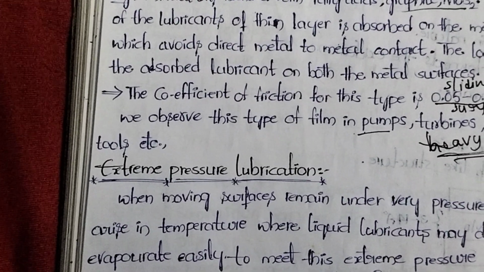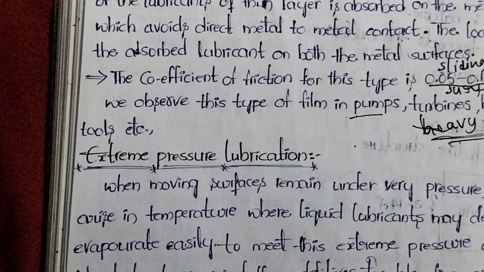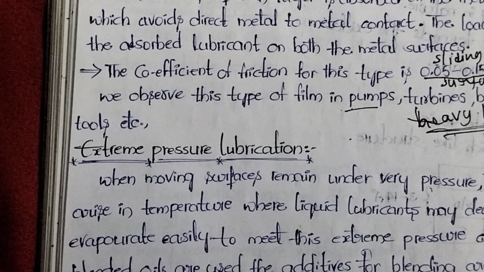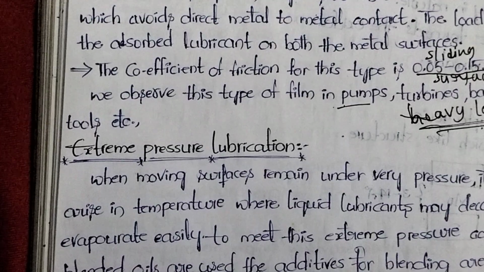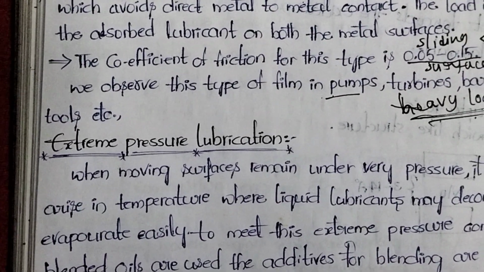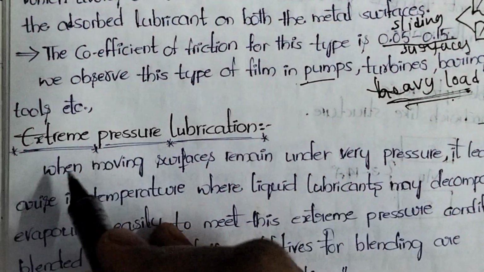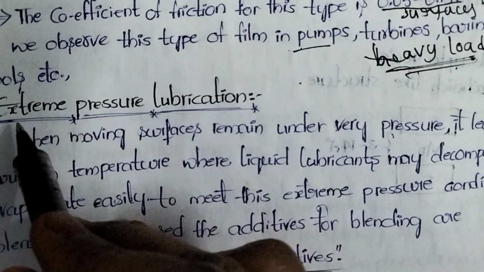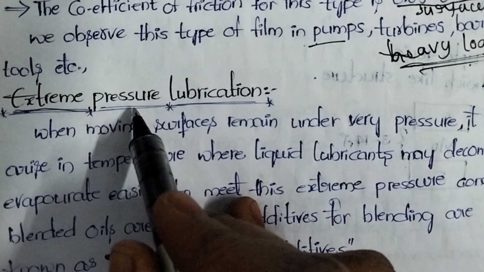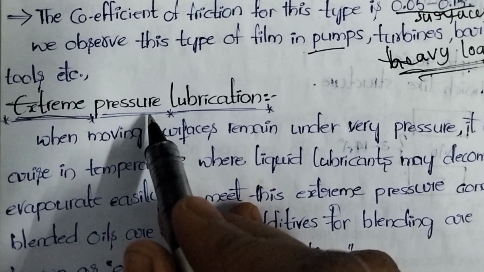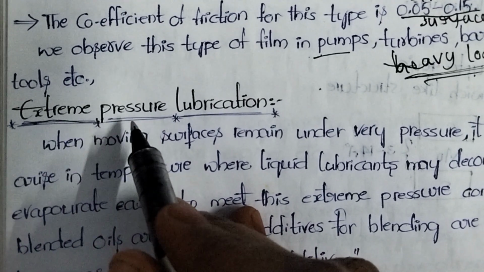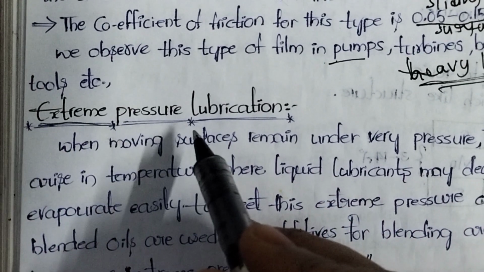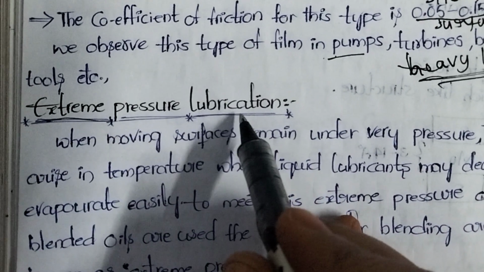If we use a single lubricant, that means either solid or liquid lubricant, it will not satisfy the condition. We need to add extra content, that means extra additives. The additives which will bear the high pressure are called extreme pressure additives. These extreme pressure additives are added during lubrication. That is why this lubrication is called what? Extreme pressure lubrication.